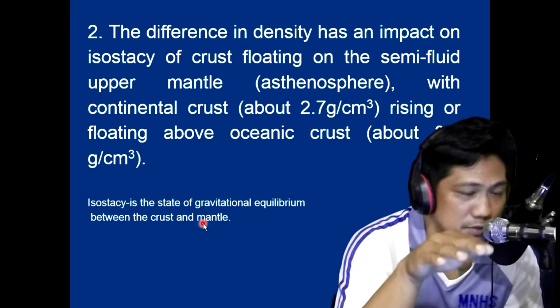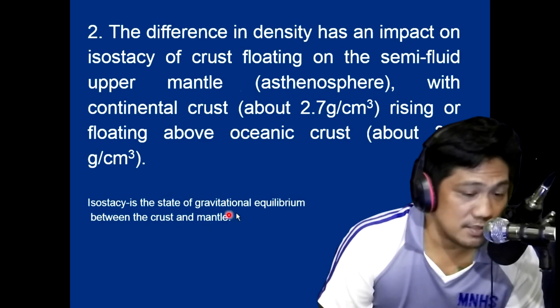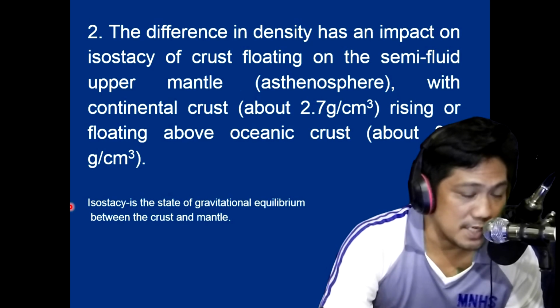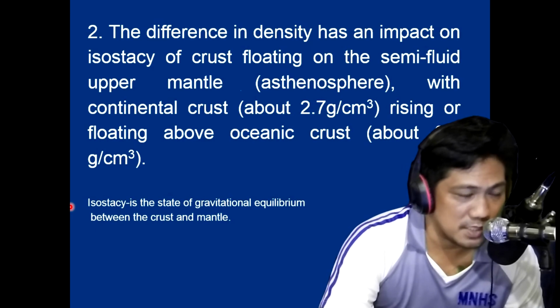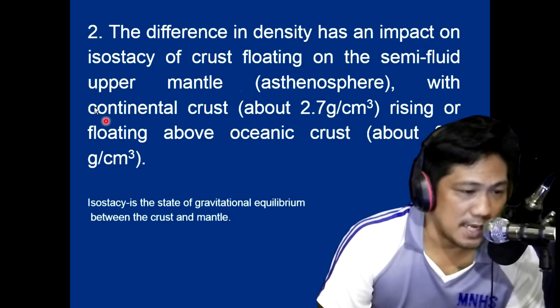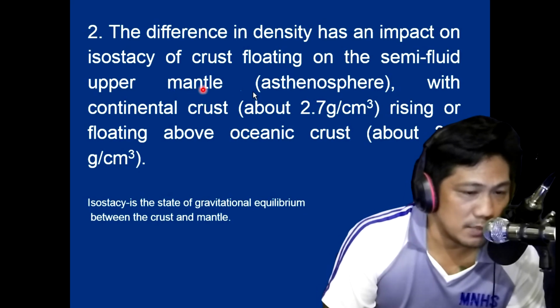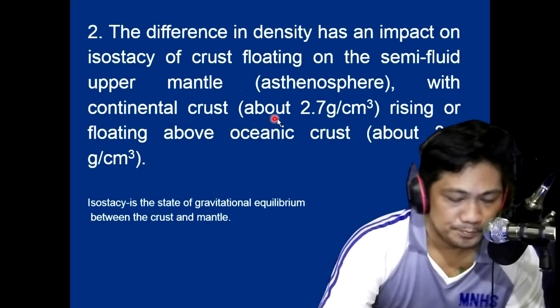So continental crust floats on the mantle. That is the gravitational equilibrium between the crust and the mantle. In the crust, continental crust definitely floats on the upper mantle, which is called the asthenosphere.